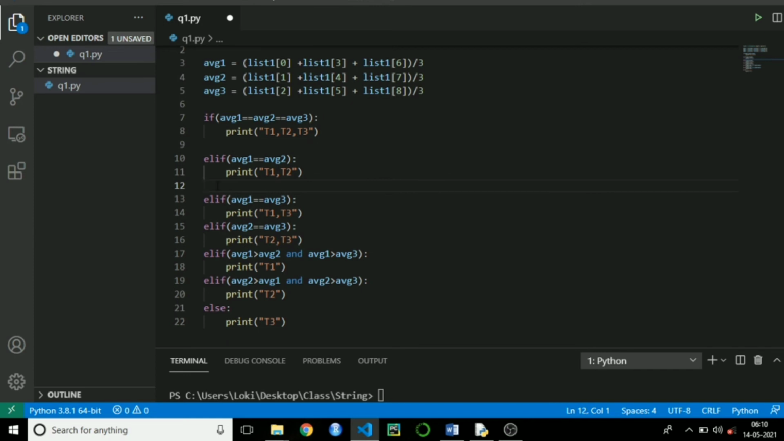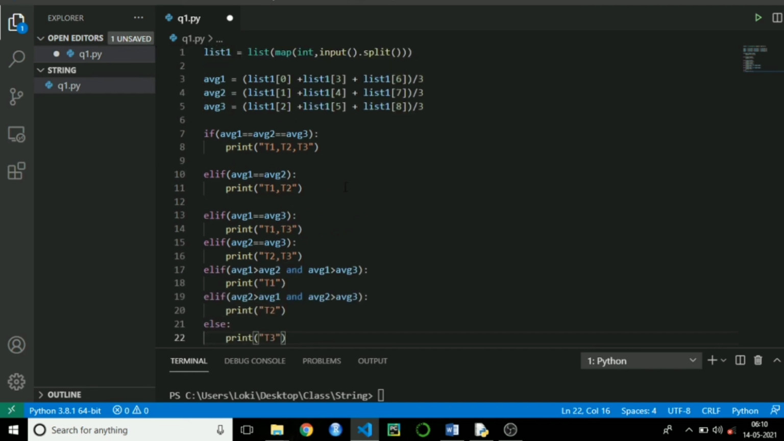You just need to know how else if condition work. I have already explained, if this condition passes, then it's not going to check for this condition. If this condition fails, then only it will come for this second. If this second fail, then it will come for third, and likewise if all the else if fail, finally it's going to print T3. This is how else if work in Python.